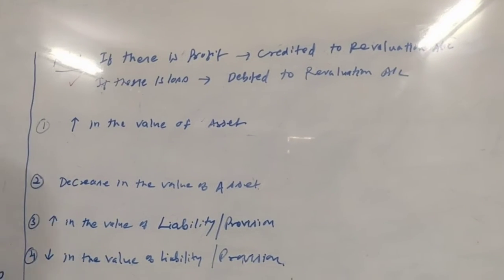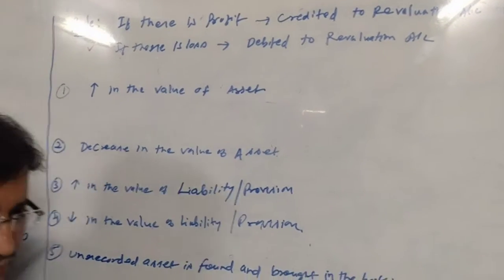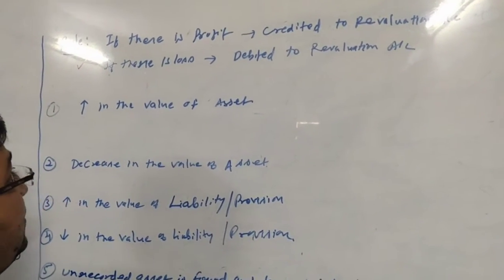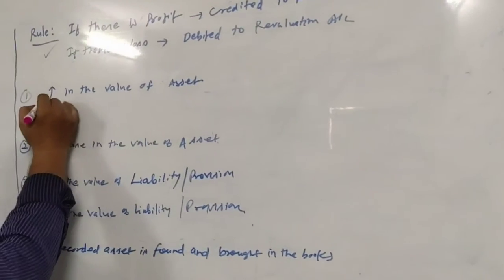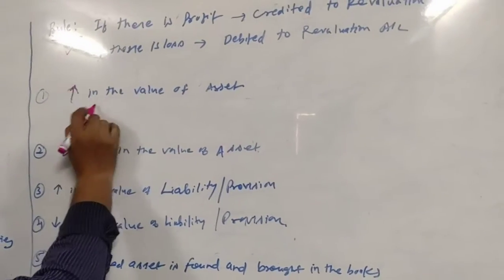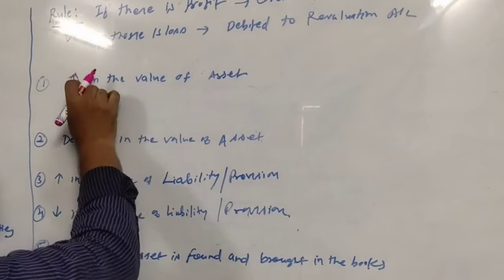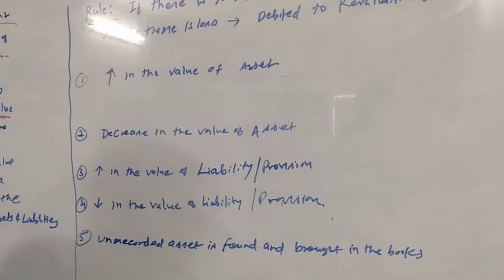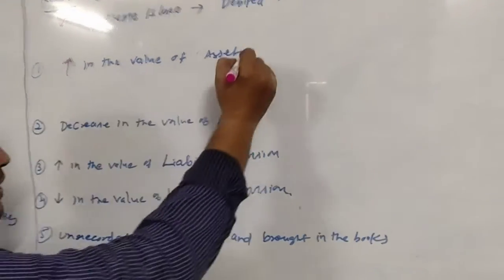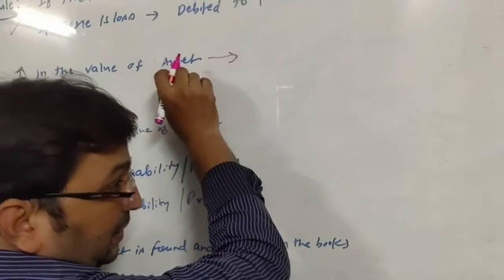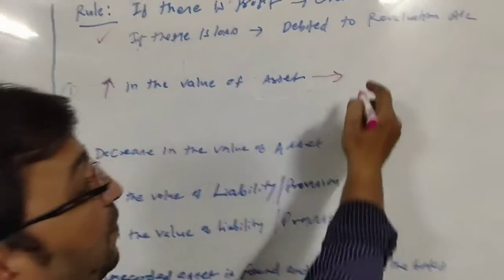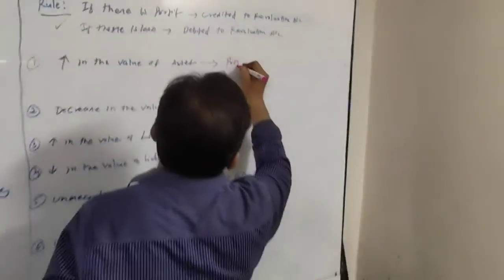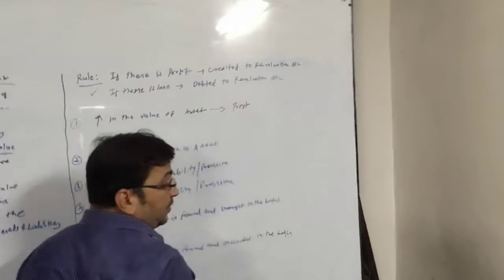Let us see. Suppose because of reconstruction or because of revaluation of assets and liabilities, there is an increase in the value of an asset. We can easily understand that an increase in the value of an asset will give us profit.